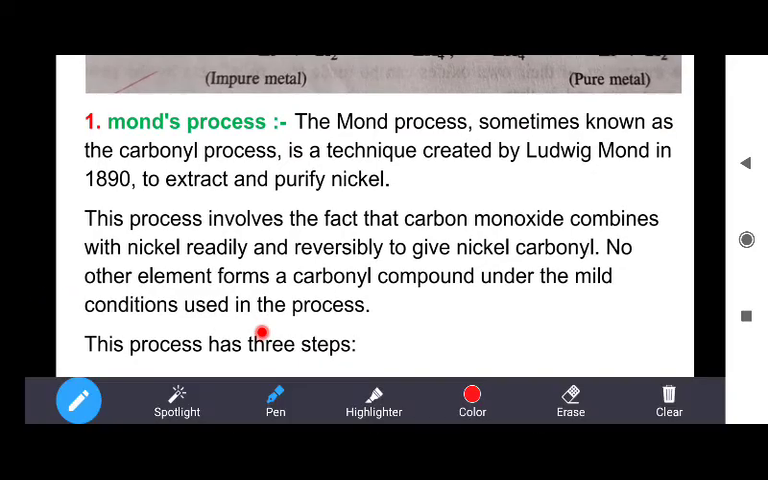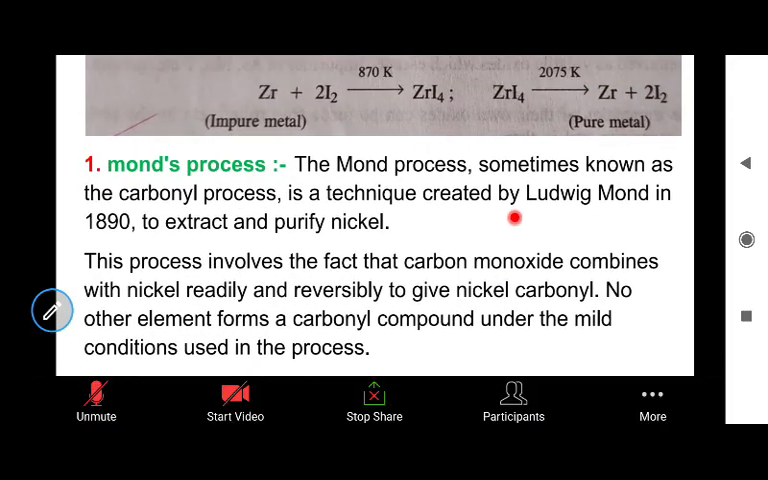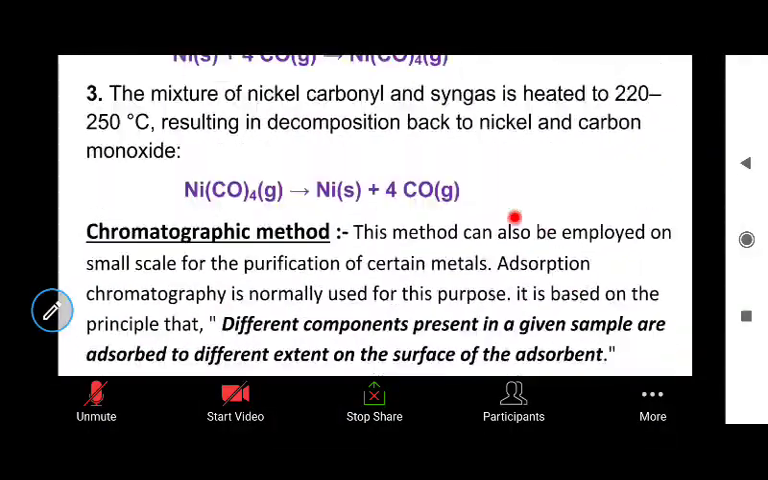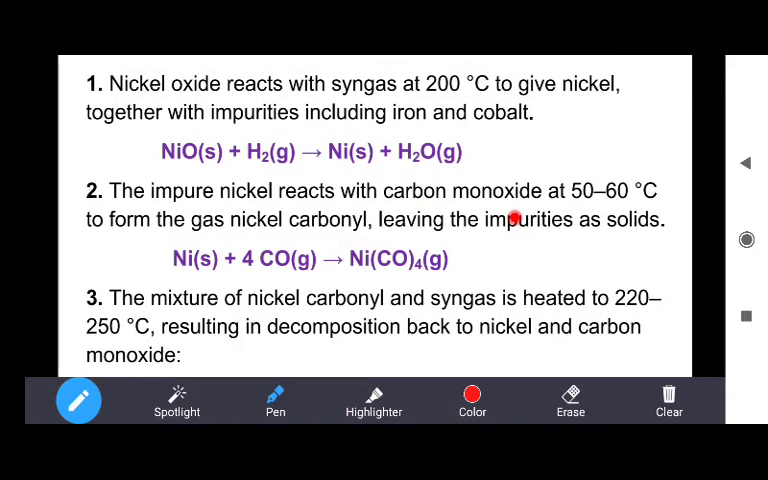So this process has three steps. In the Mond process, firstly, nickel oxide reacts with syngas. Syngas is known as synthesis gas. The mixture of CO and H2 is known as syngas or synthesis gas.